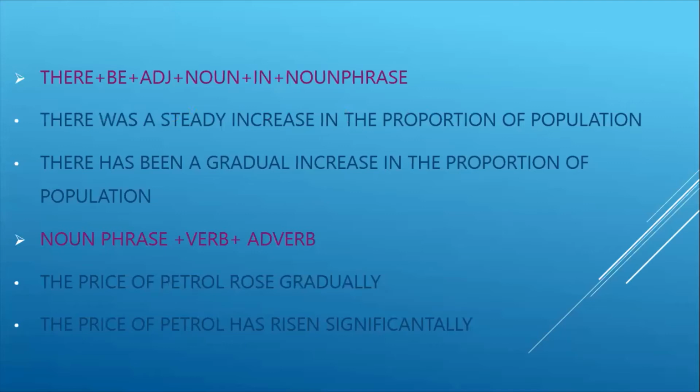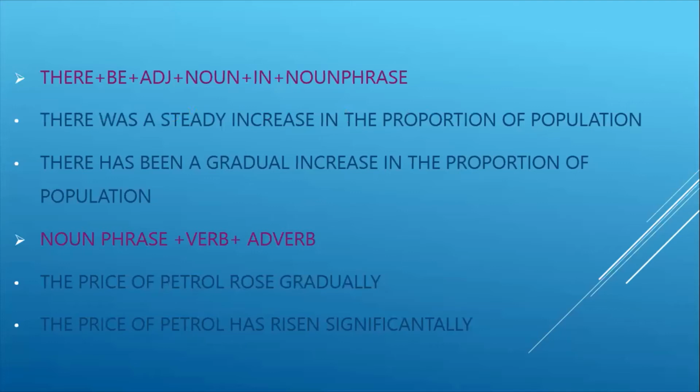There was a sharp rise. There was a gradual decline. There was a moderate, steep, or modest increase. We will say it that way, right? So words like gradual, steady, such kind of words are known as adjectives.